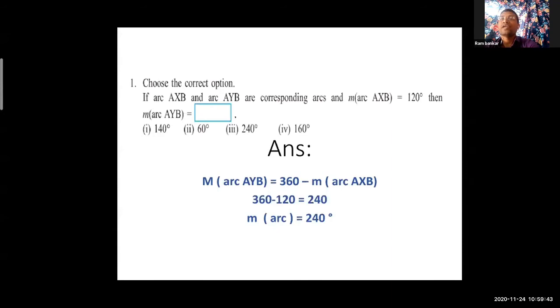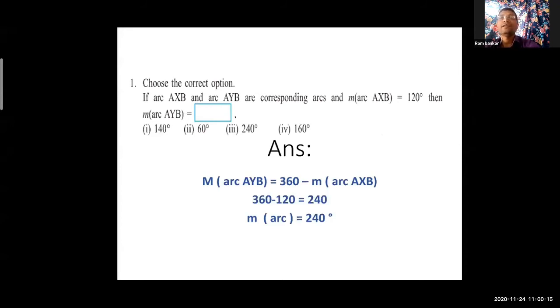So we write 360 minus 120, that is 240. So measurement of arc AYB is equal to 240 degree. 360 में से 120 गया तो AYB का मेजरमेंट मिल जाएगा. So option number 3 is the answer, 240 degree.